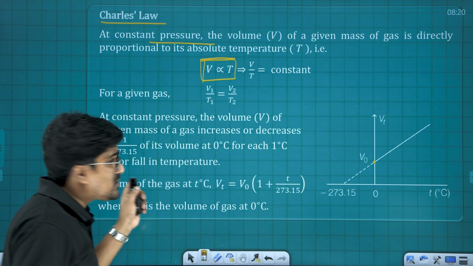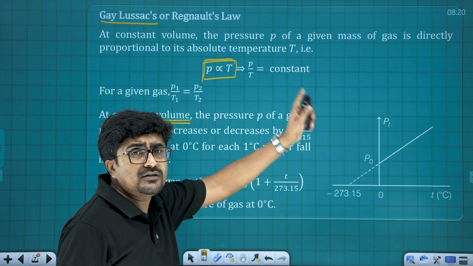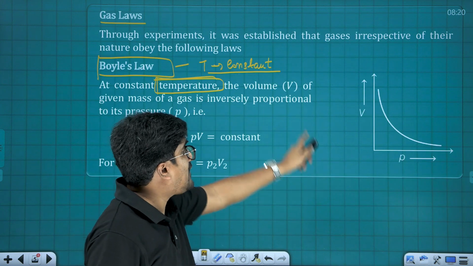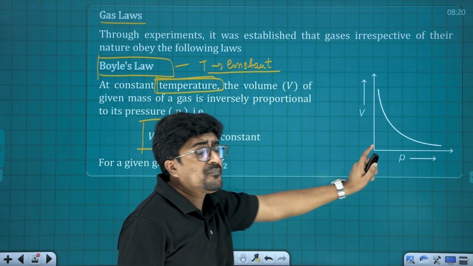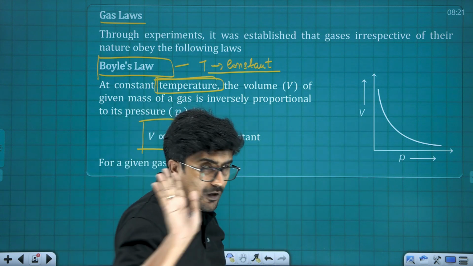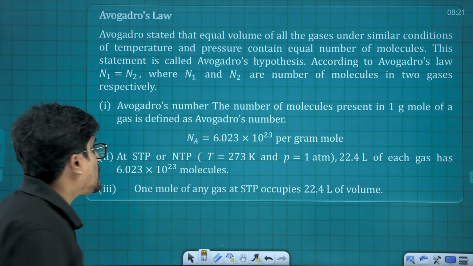So here in Charles' law as well as in Gay-Lussac's law of gaseous volume, this graph is what? Straight line. Here this is the PT graph, here this is the VT graph, and here this was what? Boyle's law. Here V is inversely proportional to pressure P. Alright, and now let's move to Avogadro's law.